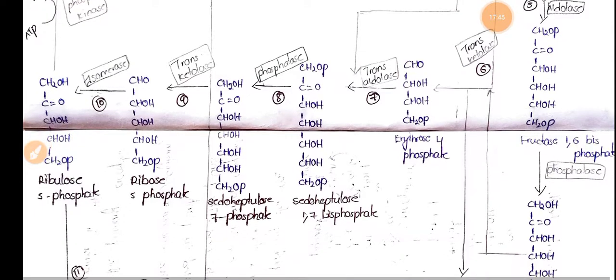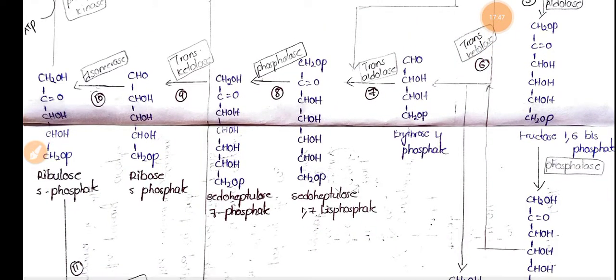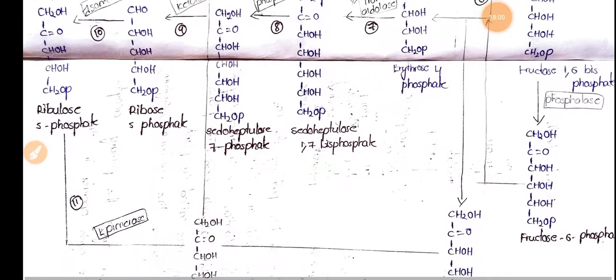And next, this pseudoheptulose 1,7-bisphosphate is converted into pseudoheptulose 7-phosphate, and the enzyme present here is phosphatase.